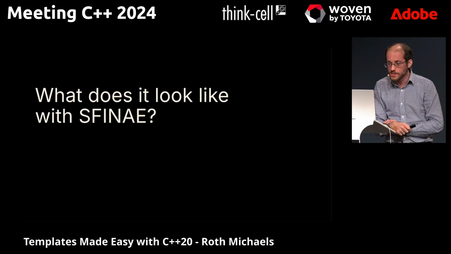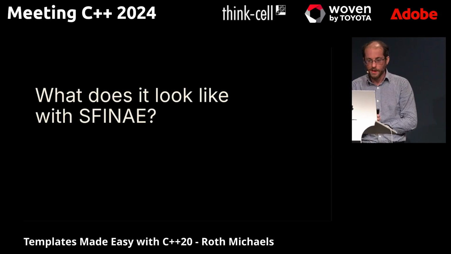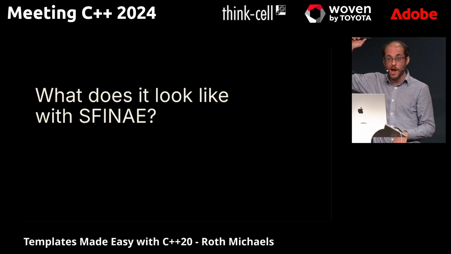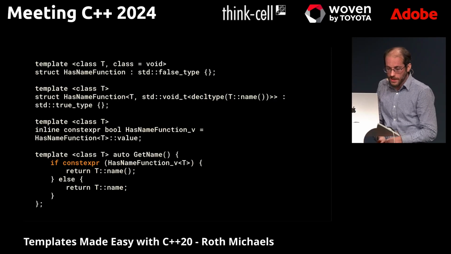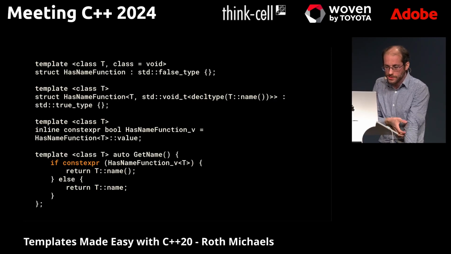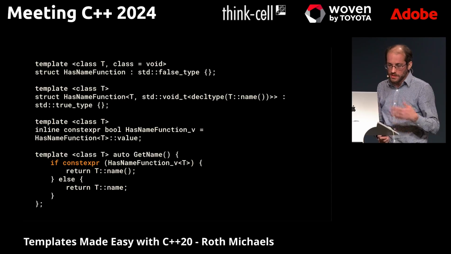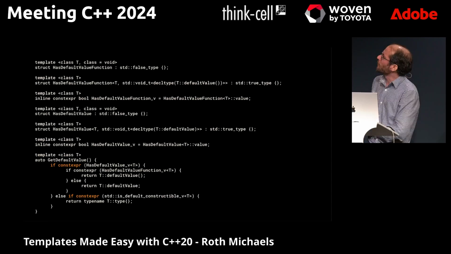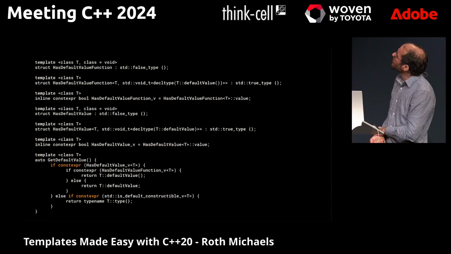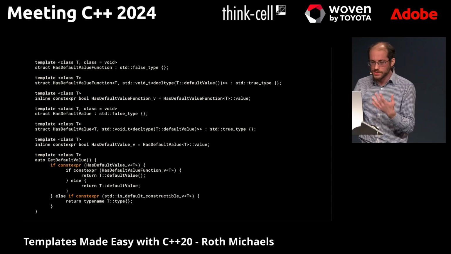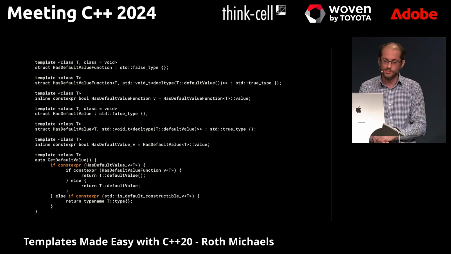Now, what does this look like in the old code with SFINAE? I'm not going to explain how all this works. I'm just going to show you how much code you have to write and how not great it looks. So we first have to make a type trait of ours. So we have has default name function, and we still have our if constexpr again, and our void_t, etc. This doesn't look so bad, but to handle that default value case, we've got to write a lot of this stuff. And so we have to teach people how all this works. The code's a lot more complicated, and the errors really aren't that great.